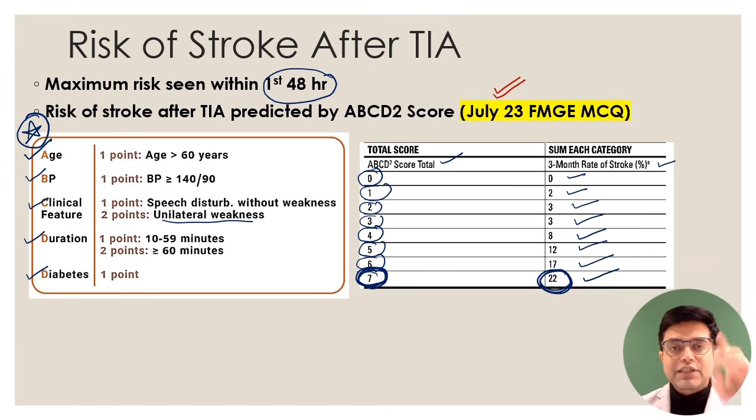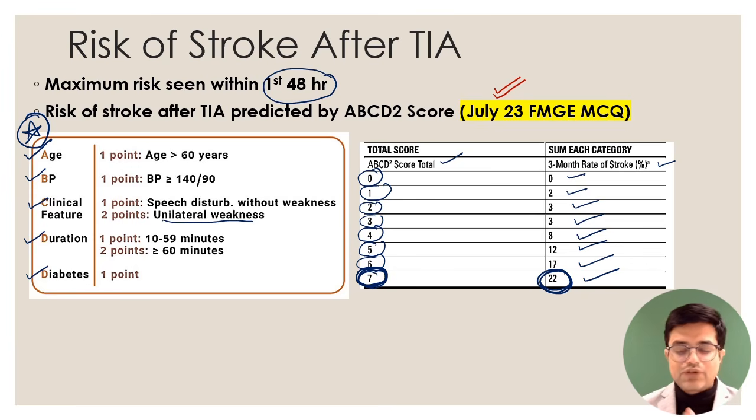If you look at the past FMG papers, there is a trend. There will always be 1 or 2, sometimes 3 to 4 questions asked from scoring systems. So scoring systems in medicine, pediatrics, surgery, radiology, and sometimes also in your various oncology parts like pathology and related subjects. Whatever important ones you go through, you must remember them. Just like we did the Child-Turcotte-Pugh score and MELD score in the video on hepatology, right?